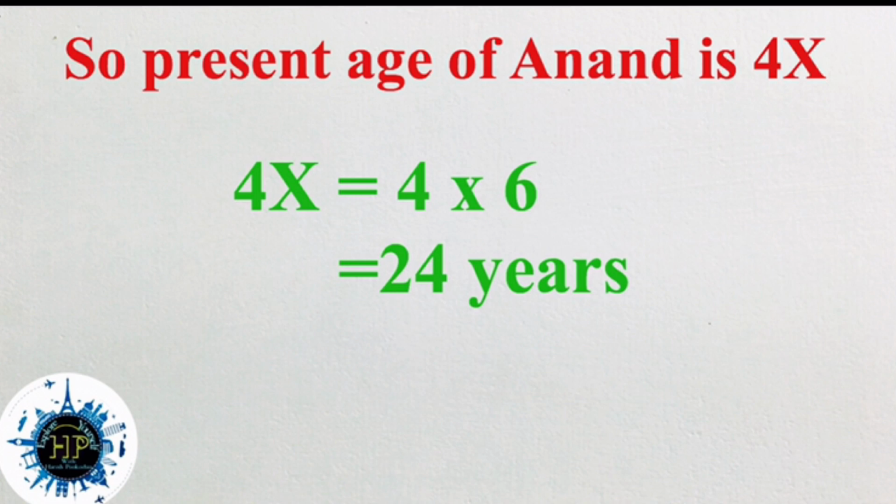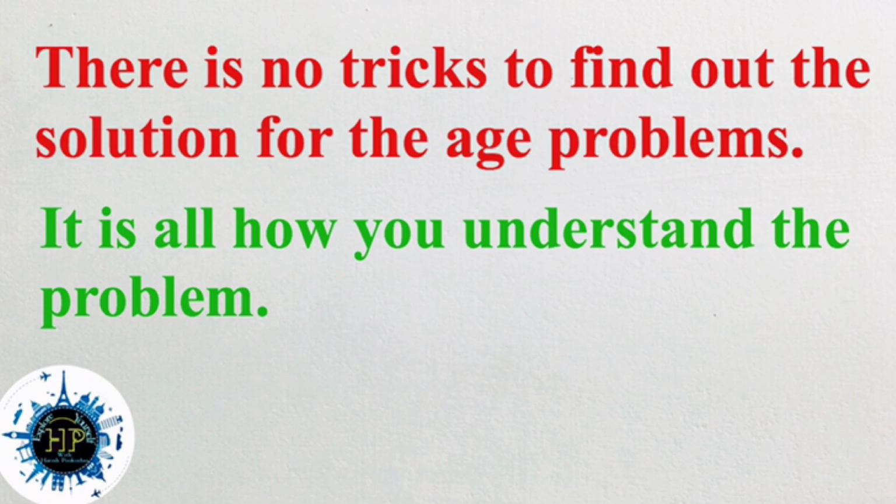I hope this is clear for everyone. I need to say a few more things to you. There are no tricks to find the solution for age problems. In some other problems we can see tricks, but in age problems there are no tricks. It all depends on how you understand the problem. First of all, read the question clearly and understand thoroughly what is in the question. Then after that you can make the solution.